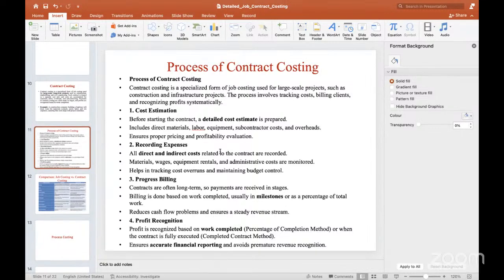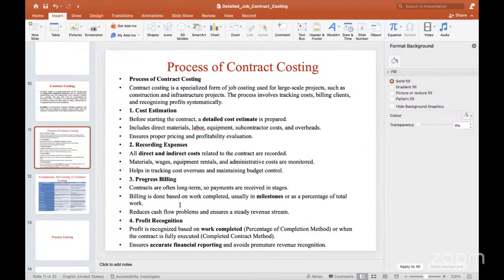All direct and indirect expenses related to the contract are recorded, and material, wages, equipment rental and administrative costs are monitored, which helps in tracking the cost and maintaining budget control. So this is the recording of all expenses. Whatever we record, 90% is direct expenses and only a very small part is indirect expenses, but all expenses are recorded.